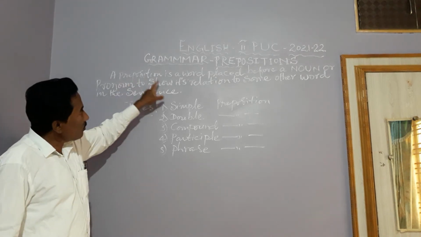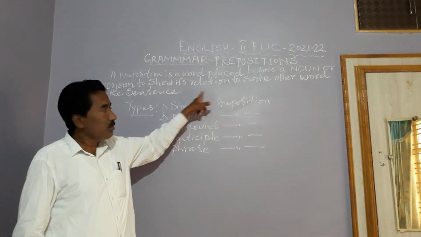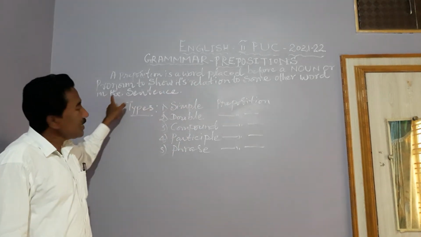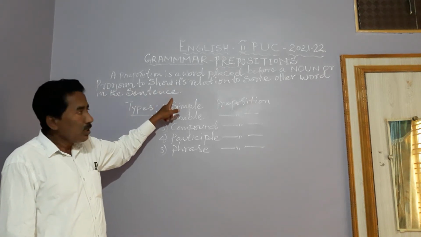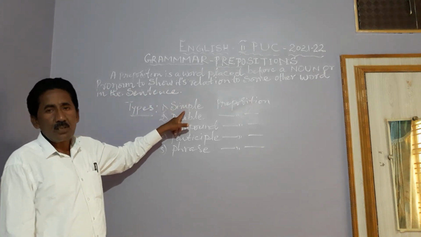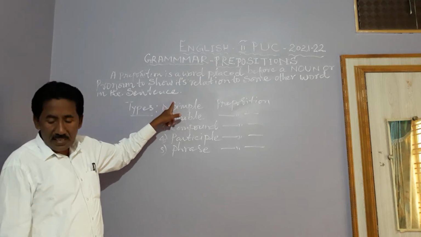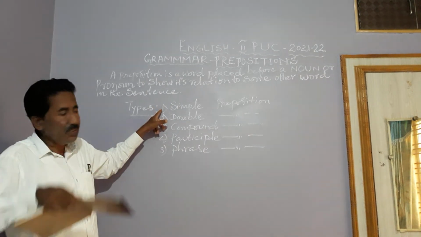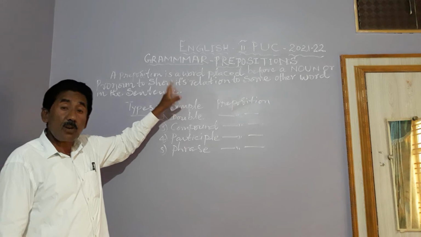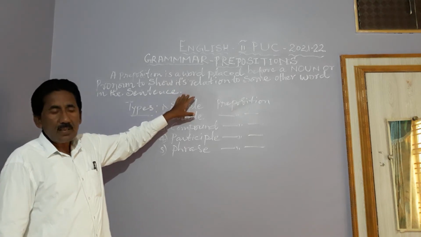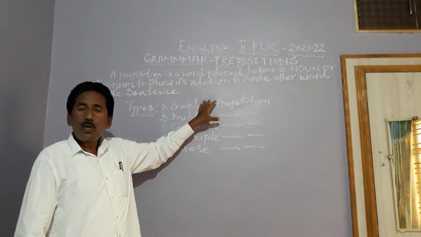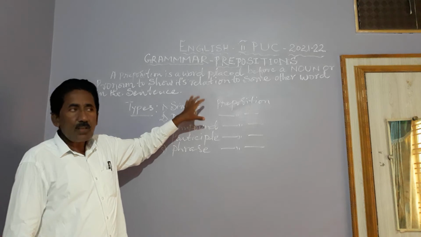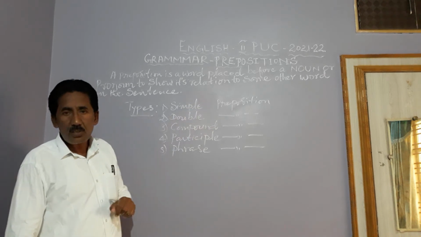A preposition is a word placed before a noun or pronoun to show its relation to some other word in the sentence. Although the preposition is usually placed before a noun or pronoun, sometimes it comes after the word which it governs. That means a preposition helps us to connect nouns and pronouns with a verb or adjective in a sentence.